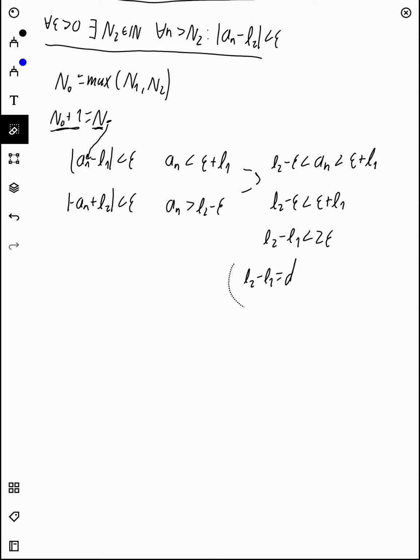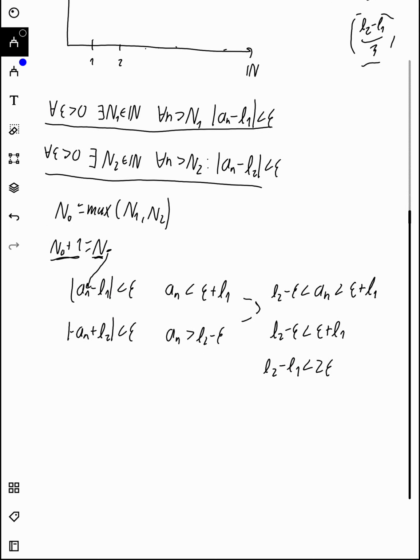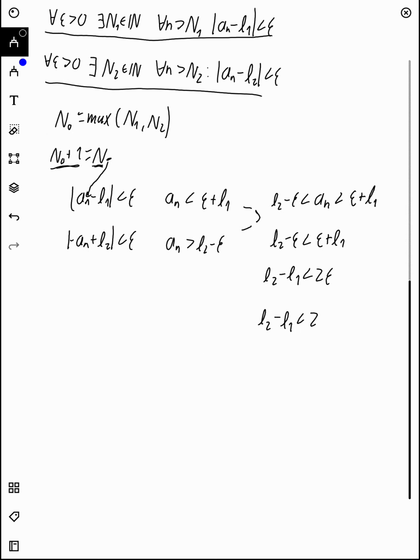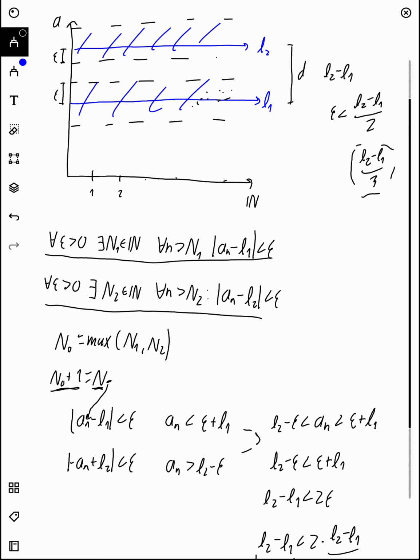But let's say we said epsilon equals, in our example, epsilon equals L2 minus L1 over 3. So we can say L2 minus L1 is less than 2 times L2 minus L1 over 3. So basically, if we mark L2 minus L1 as A, we get that A is less than 2/3 A, which of course doesn't make sense. This is 3A is less than 2A. This is a contradiction. So if we say this has to be true, we obviously get to a contradiction, which just shows us that you can't have more than one limit.